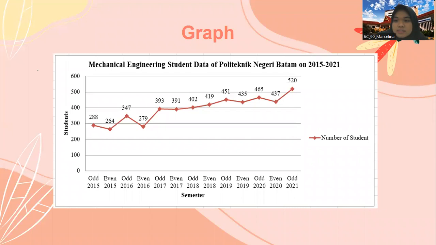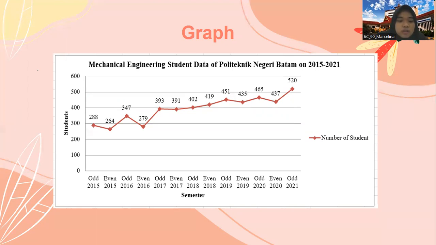Next. So this is the example of a line graph. The graph depicts the data of mechanical engineering students at Batam State Polytechnic from 2015 until 2021. In this graph, we see that the data from 2015 until 2021 has increased and decreased.